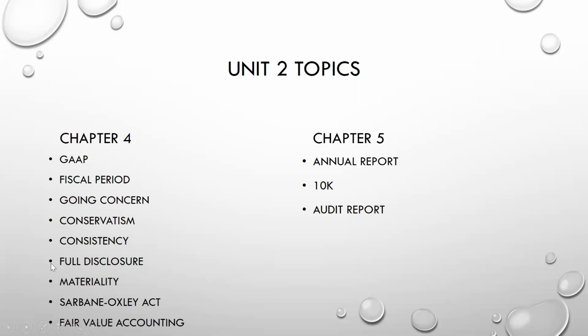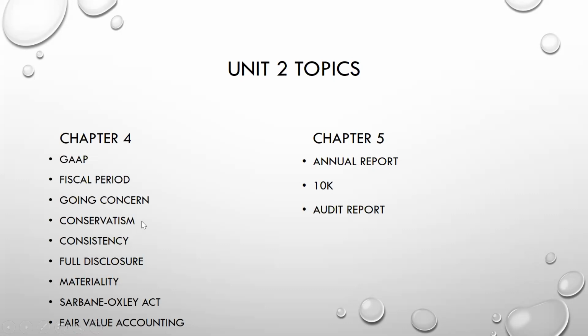You'll learn about the fiscal period, which basically is just any 12 consecutive months. It doesn't have to be the calendar year. Going concern. In our Tuesday night meeting, I'm going to talk about the going concern a little bit more in detail using an example with Sears Holding Company. The going concern basically assumes that companies are going to continue to be a business until something says otherwise, and when that occurs, as with Sears, they have to let their stakeholders know that there could possibly be an issue with them being able to continue to be a business.